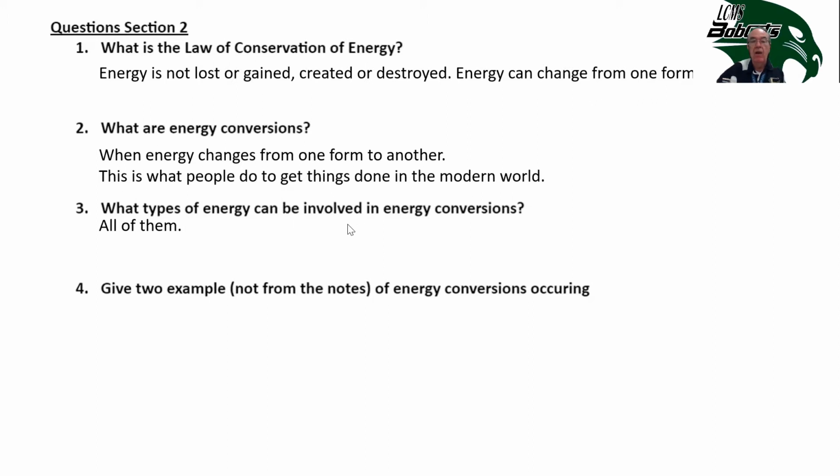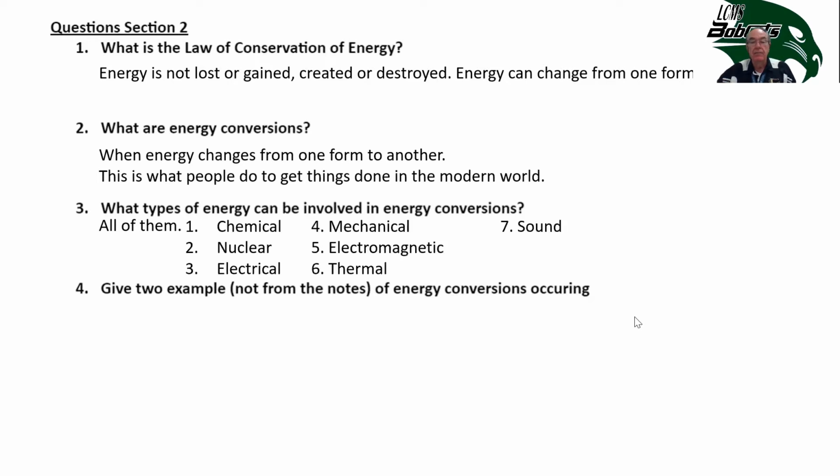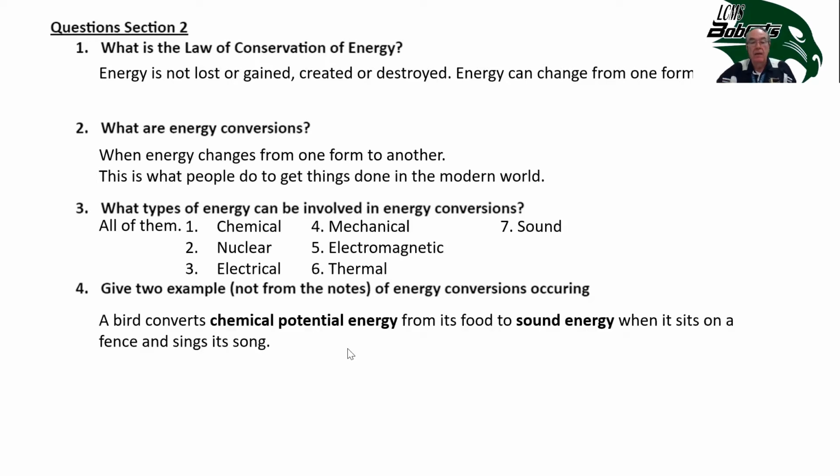What types of energy can be involved in energy conversions? All of them. So we can take chemical energy and turn it into mechanical energy or thermal energy or electrical energy. Give two examples, not from your notes, of energy conversions occurring. A bird converts chemical potential energy from its food to sound energy when it sits on a fence and sings its song. We could also say it has mechanical energy because the bird is a system, and it has thermal energy because the bird is warm.